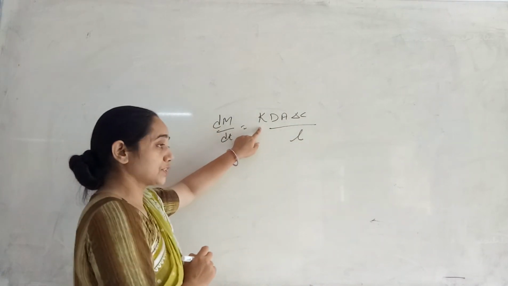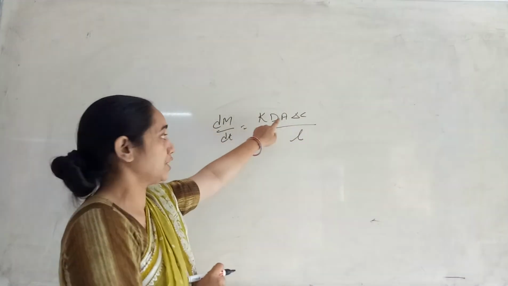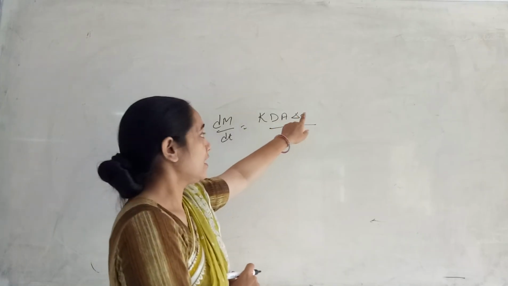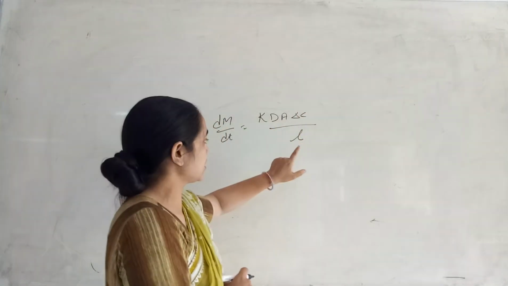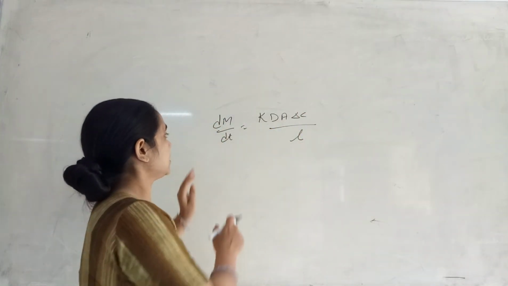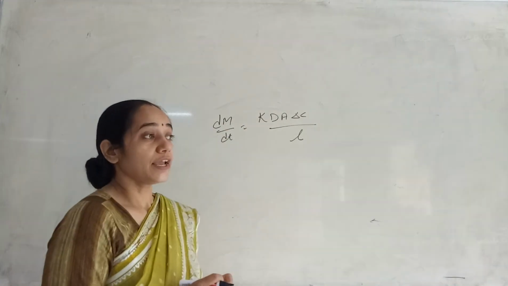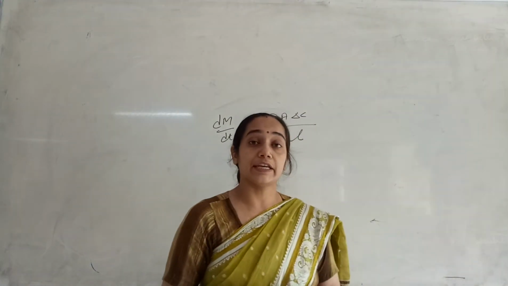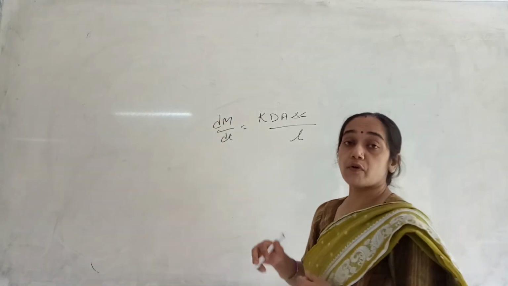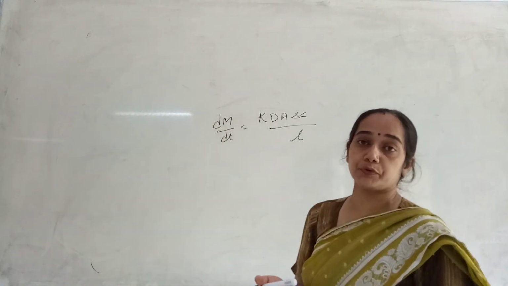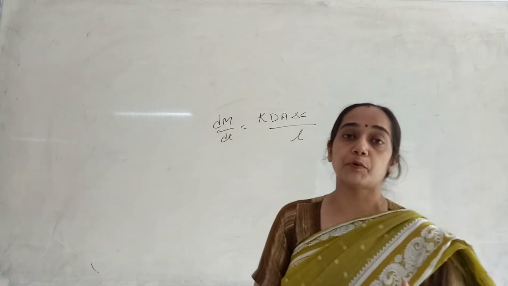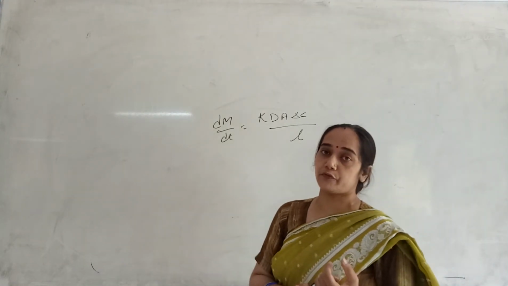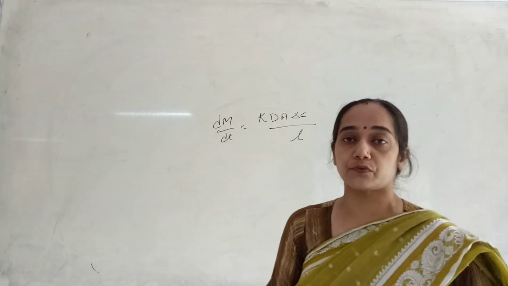K is the constant, P is diffusion coefficient, A is the surface area, delta C is the change in concentration and L is the path length. Change in amount of the drug diffused is directly dependent upon the area of exposure. Means how much amount of the drug will be diffused will be directly dependent upon the area of exposure. Higher the area of exposure, higher will be the diffusion of the drug.